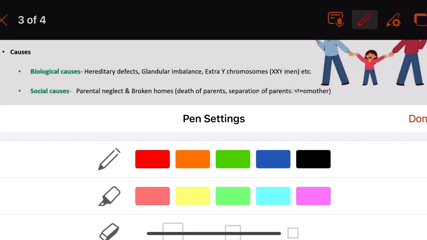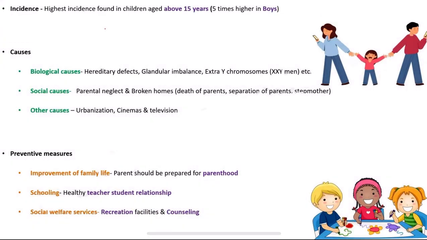Very important: this highest incidence is seen in children aged 15 years and above, and it is 5 times higher in the boys. Boys are likely to be more disobedient, and they get involved in these antisocial activities compared to girls. Okay, 5 times higher in the boys compared to the girls.